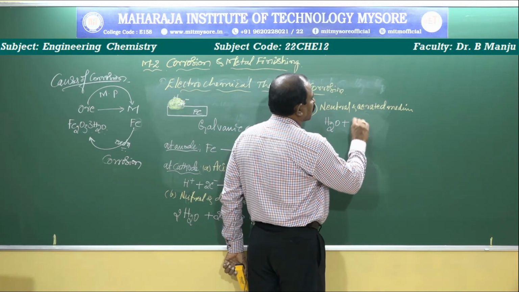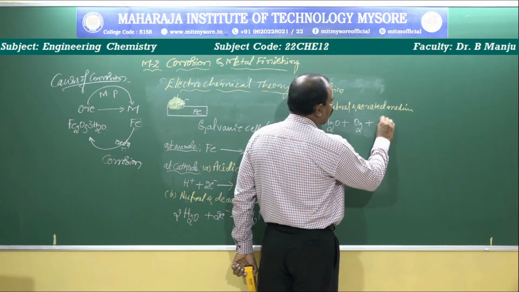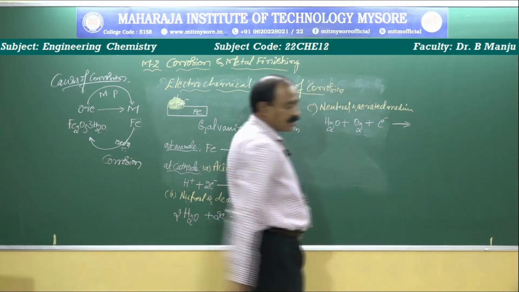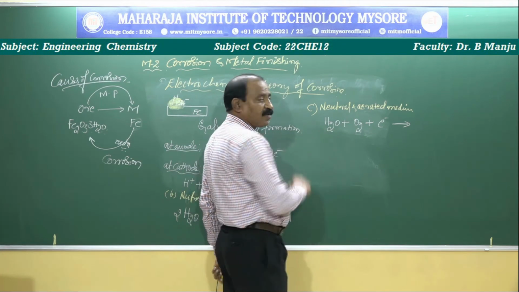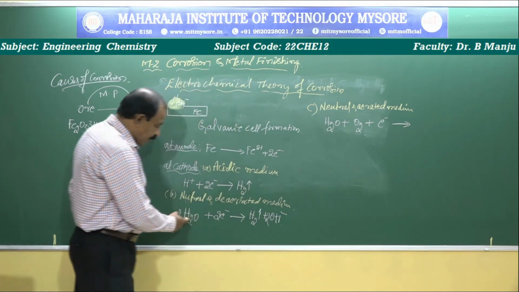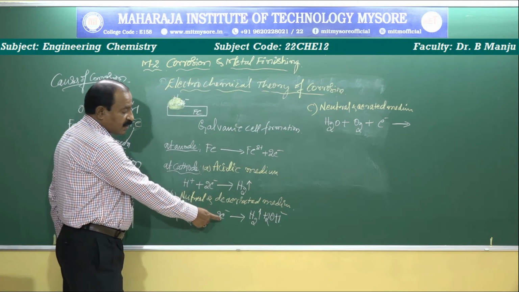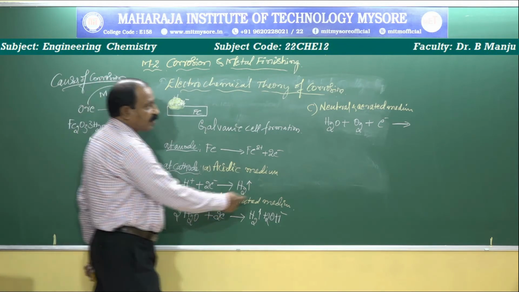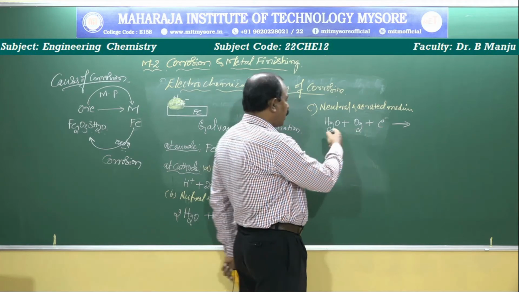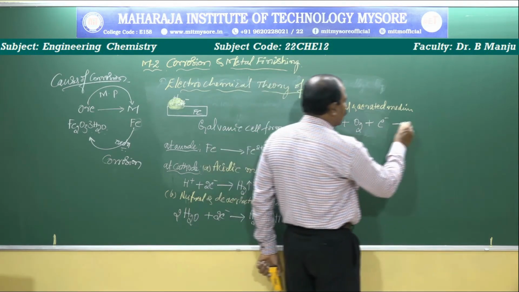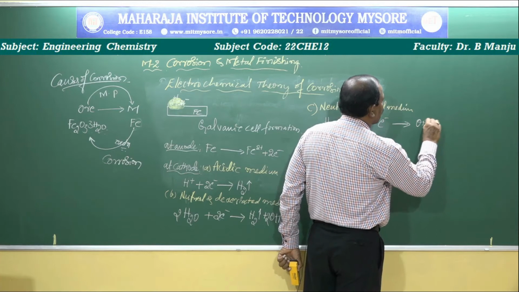Aerated means in presence of oxygen, and gaining of electrons takes place at the cathodic region. Oxygen itself undergoes reduction in presence of water. Here, water itself undergoes reduction by gaining electrons in absence of oxygen, but in presence of oxygen, oxygen undergoes reduction in presence of water, and it converts into hydroxyl ions.